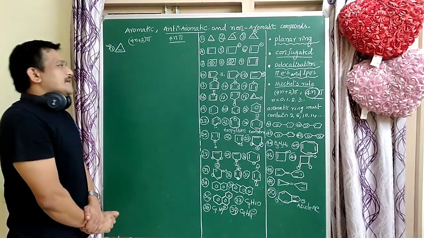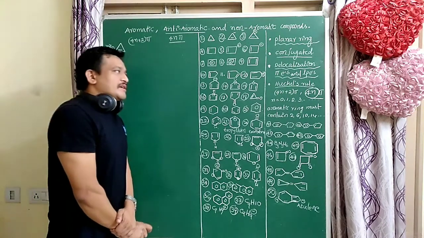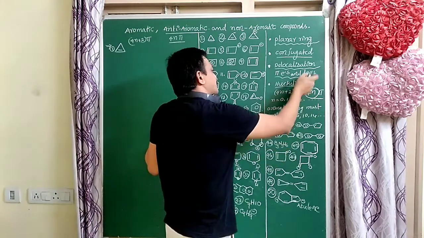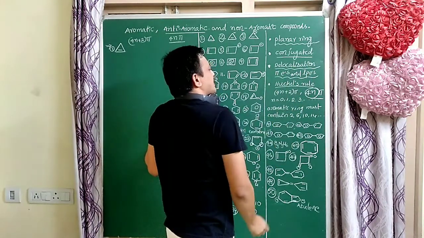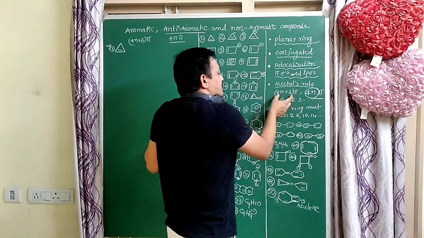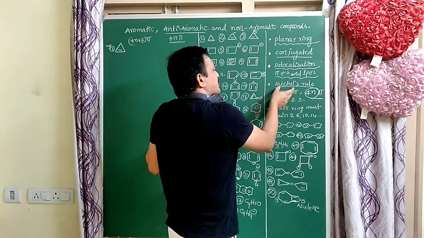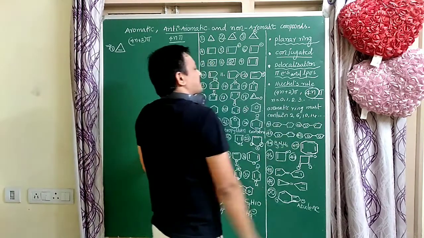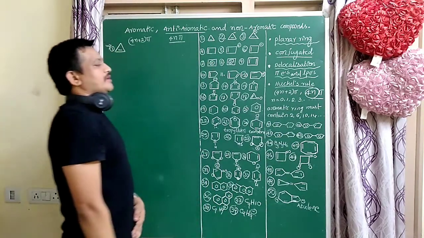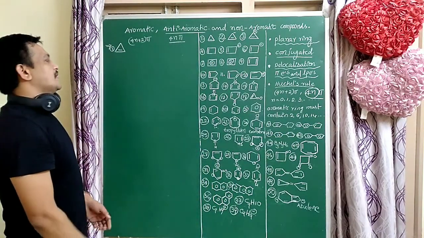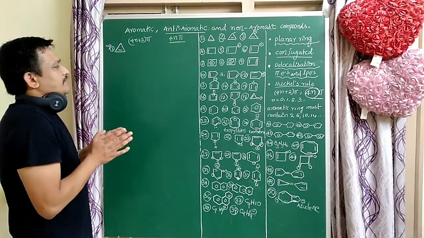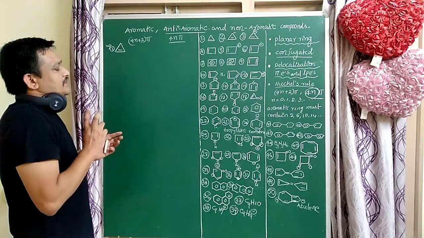So if a ring is there, conjugation is there, delocalization of pi electrons takes place, lone pairs are also involved in delocalization, and 4n plus 2 pi electrons are followed, that is Huckel's rule, and that is aromatic. If the molecule follows 4n pi electrons, that is an anti-aromatic compound. Here some examples are given, which are aromatic and which are non-aromatic.